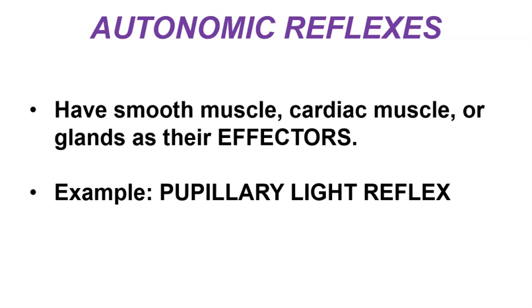So the examples so far have been somatic reflexes, and these have all used skeletal muscles as their effectors. So let's briefly turn our attention to the autonomic reflexes, which have smooth muscle, cardiac muscle, or glands as their effectors. One example of an easy to demonstrate autonomic reflex is called the pupillary light reflex.